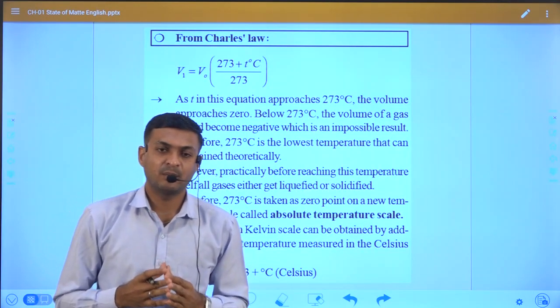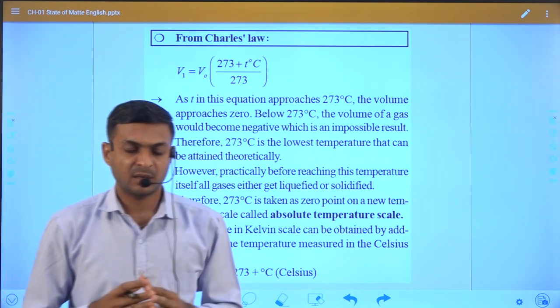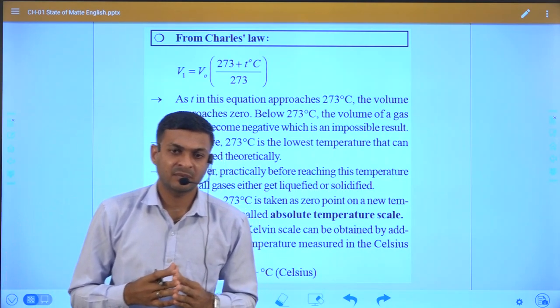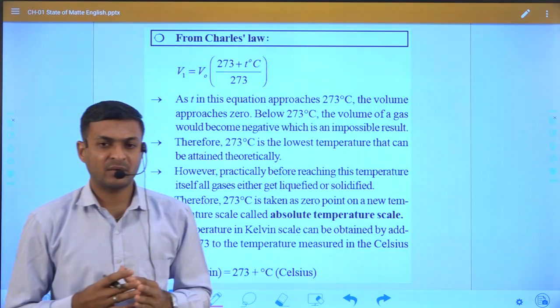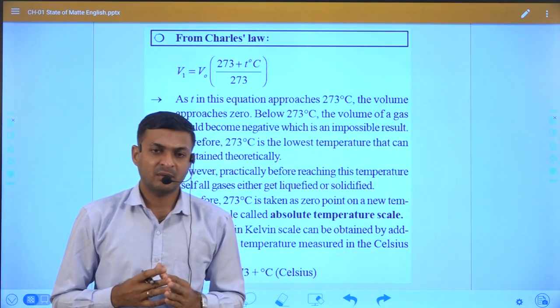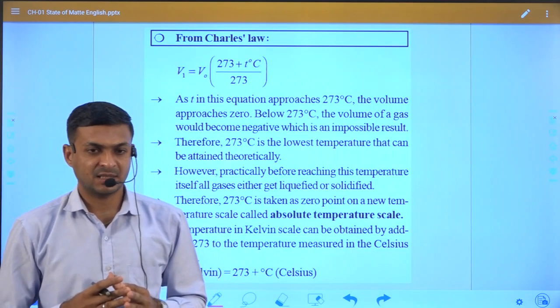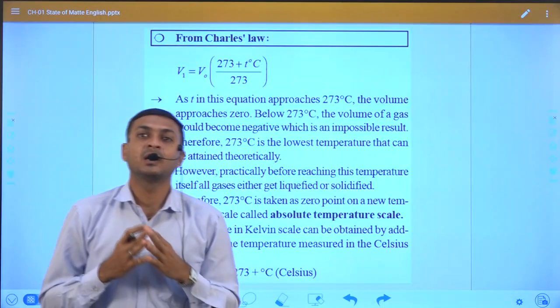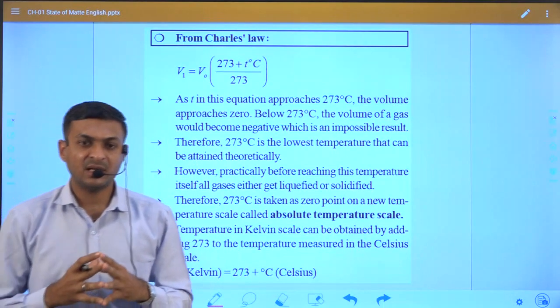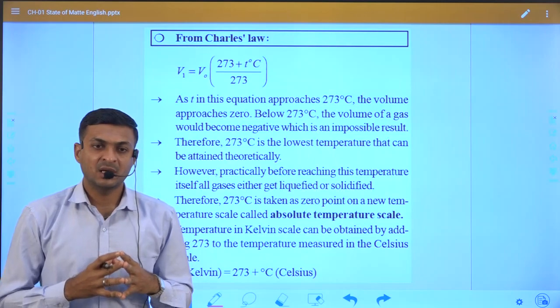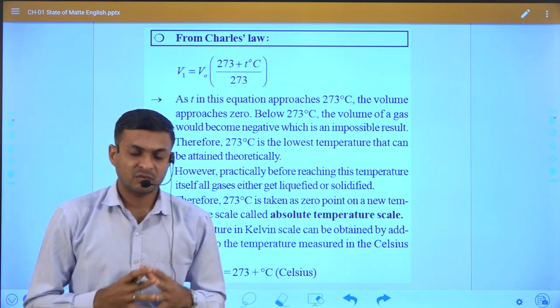That means below minus 273 degrees a negative volume never exists. Therefore minus 273 degrees is the lowest temperature that can be attained theoretically.